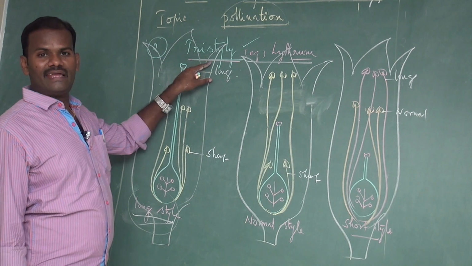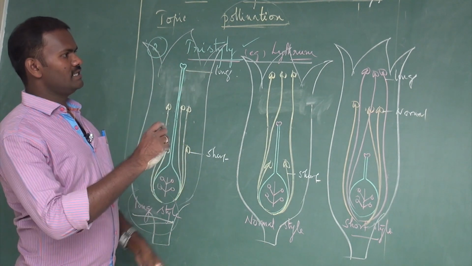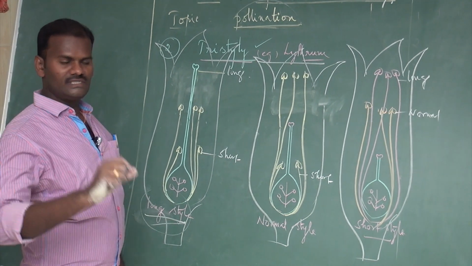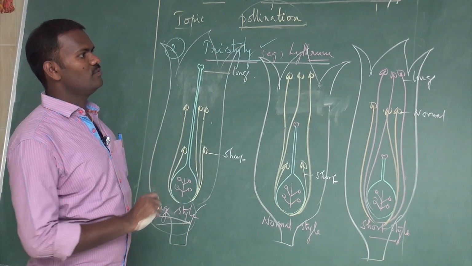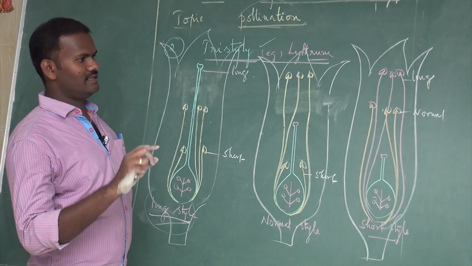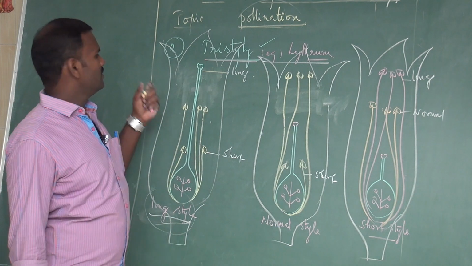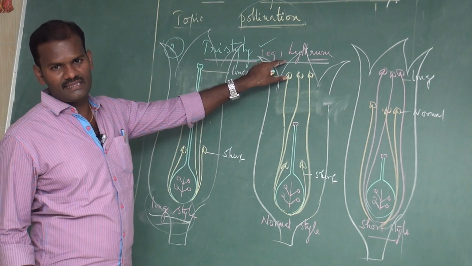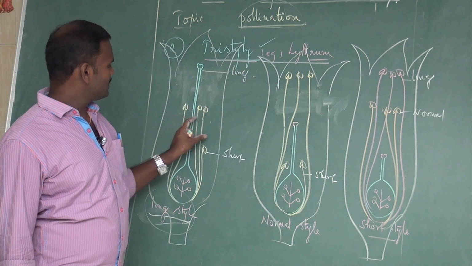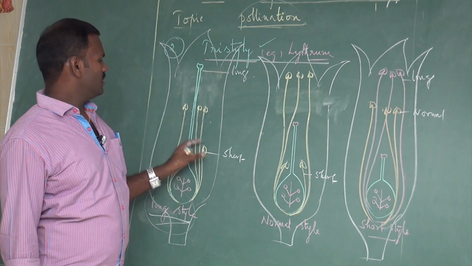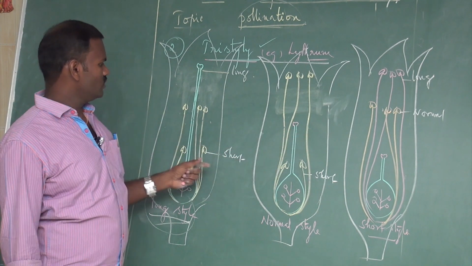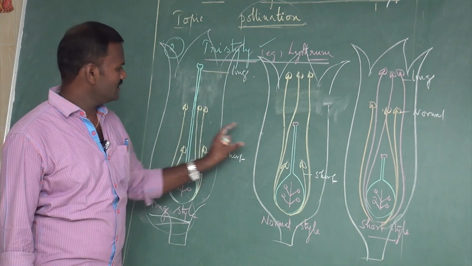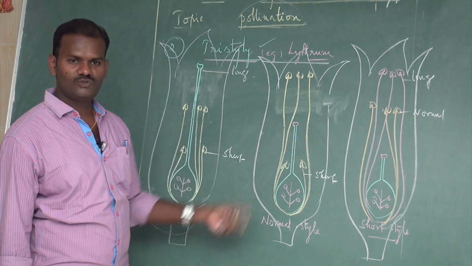The second one is tristyly. Actually, in heterostyly there are two types: one is distyly, another one is tristyly. In distyly, for example Primula, there are two different types of flowers, different in their length of stamens and also style. The second one is tristyly, for example Lythrum. In the Lythrum plant, they produce three types of flowers, but all these three types differ in the length of the style and stamens. Each and every flower is different in the length of the style and also the stamen.